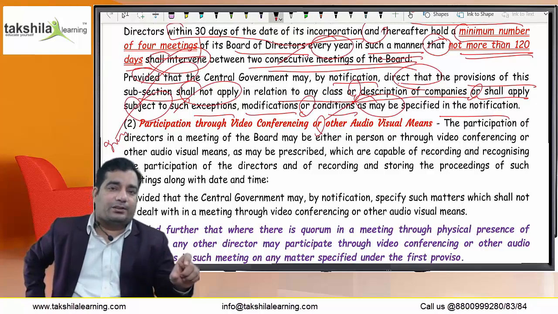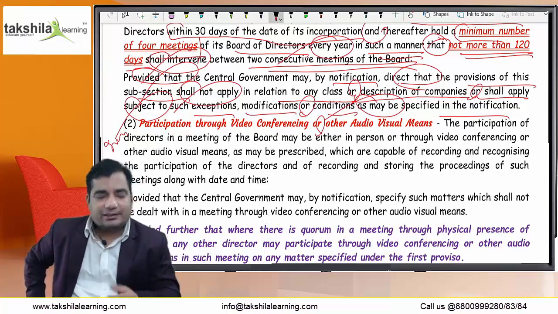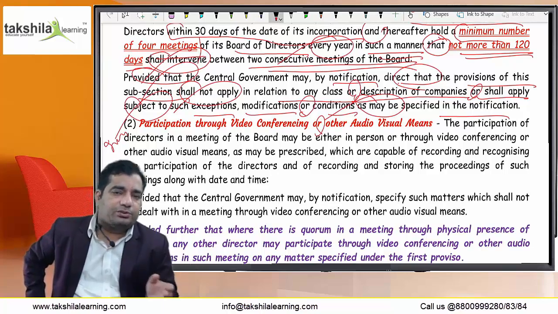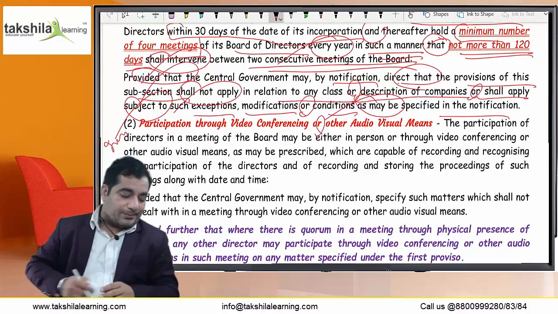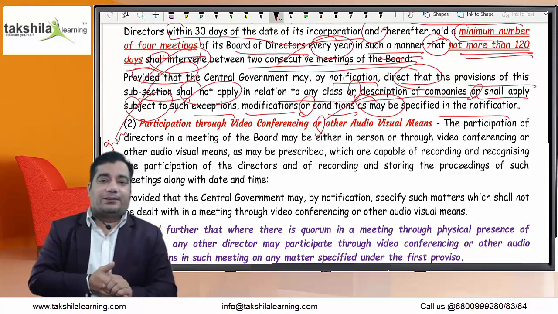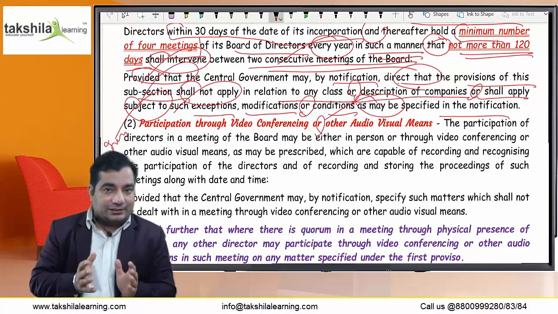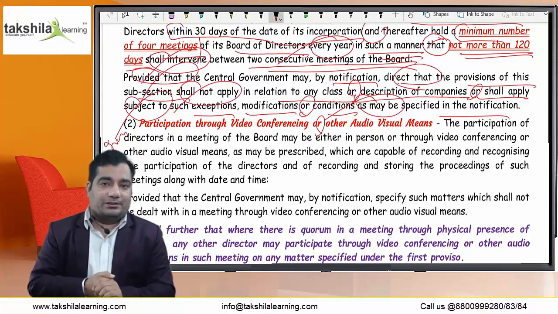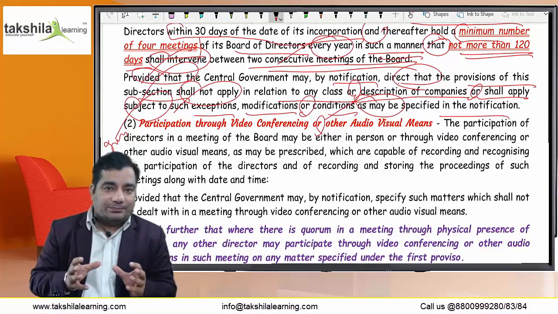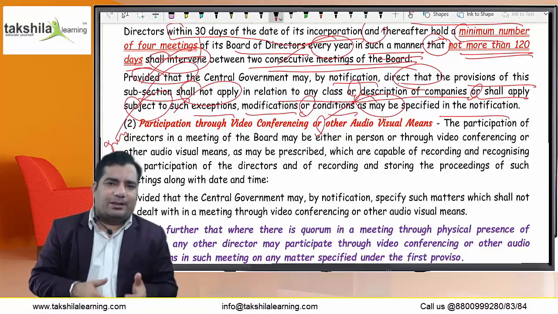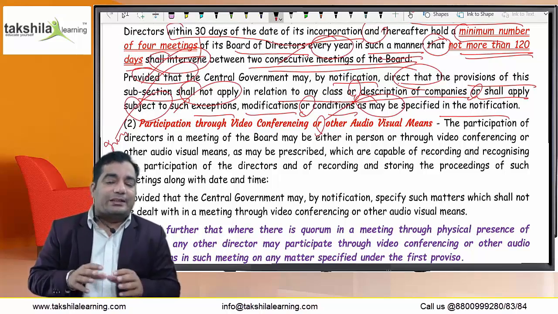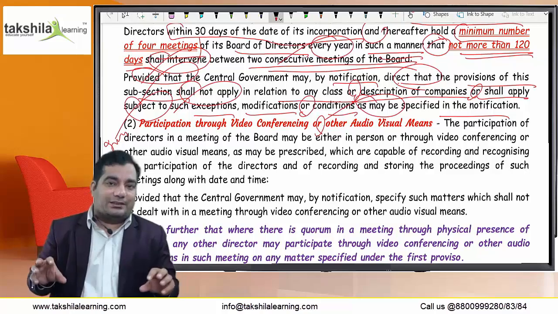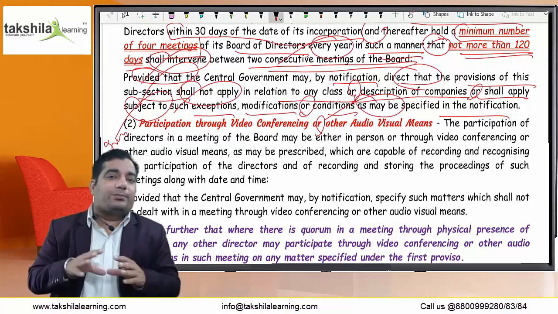The quorum is available. Quorum will be discussed under the next section, that is 174. Quorum is one third of the total strength of directors or two, whichever is higher. First of all, try to understand what I'm saying. I'm just saying that directors can attend the board meeting by way of video conferencing mode or audiovisual means. But the government, the Ministry of Corporate Affairs, by framing rules, has the power to specify certain matters which can only be discussed in the board meeting.